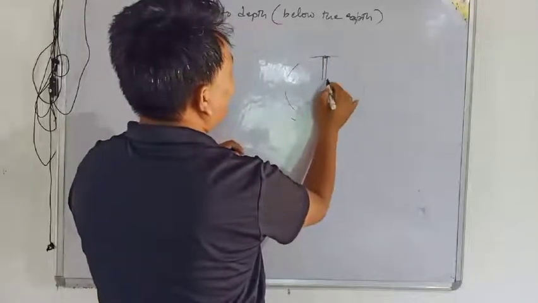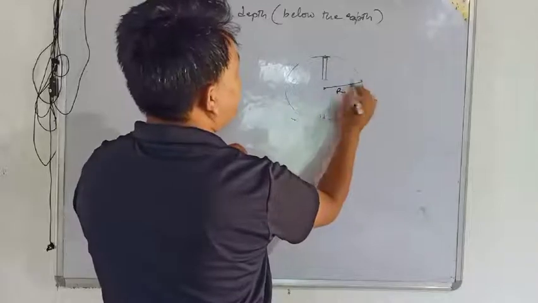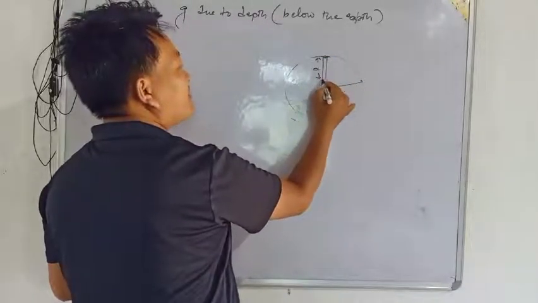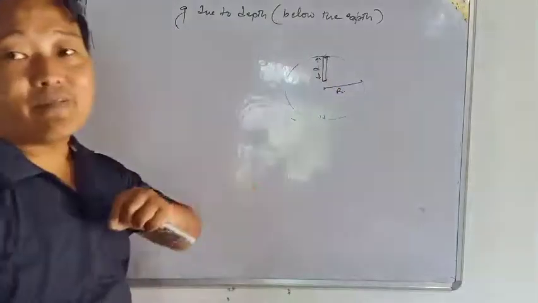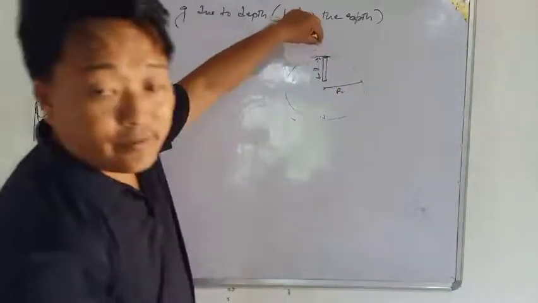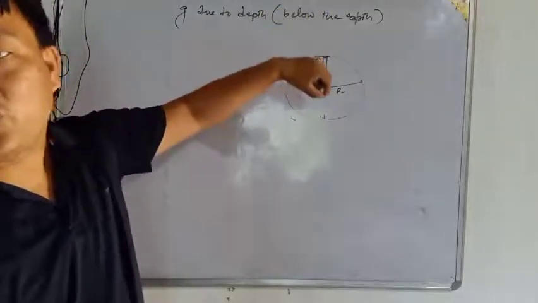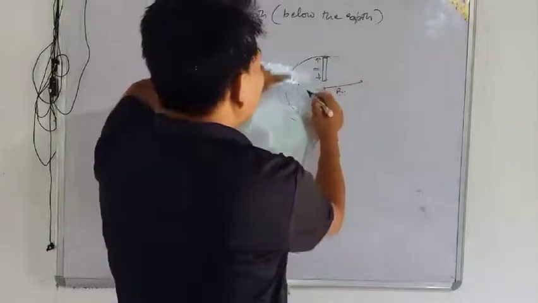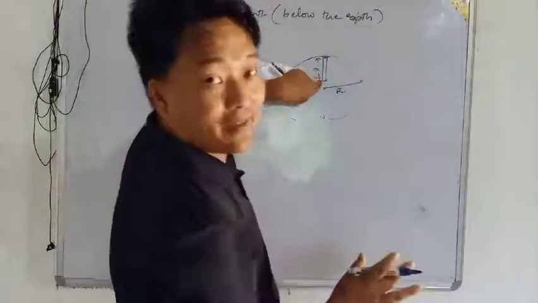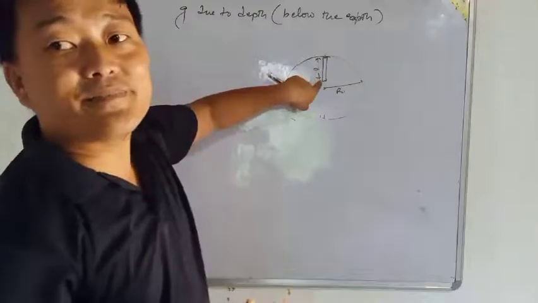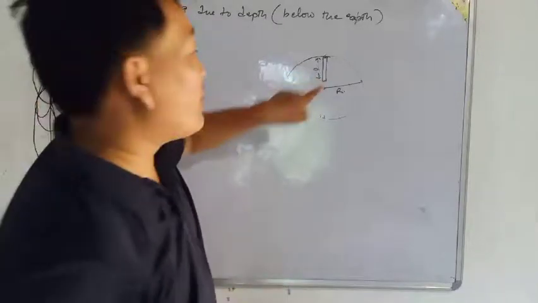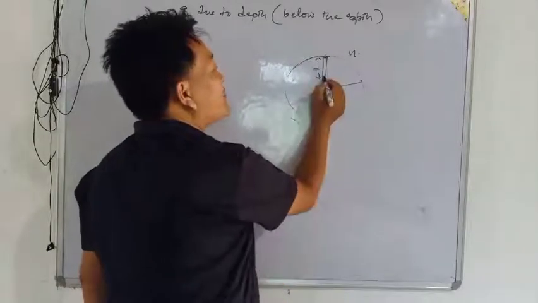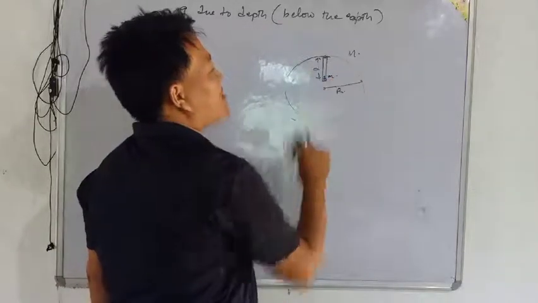This is the radius here, and a certain depth, for example, how much? A person is making a well here, and has reached a certain depth. So here we have to find what the acceleration due to gravity will be. The mass of the earth is capital M, and the mass of that person here is small m.